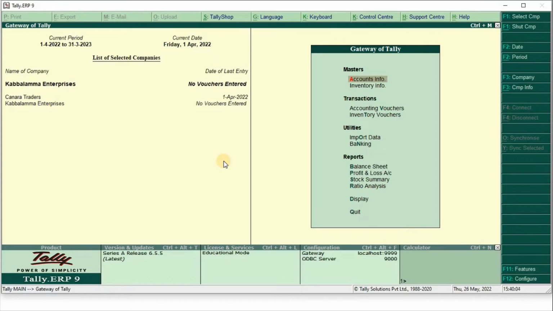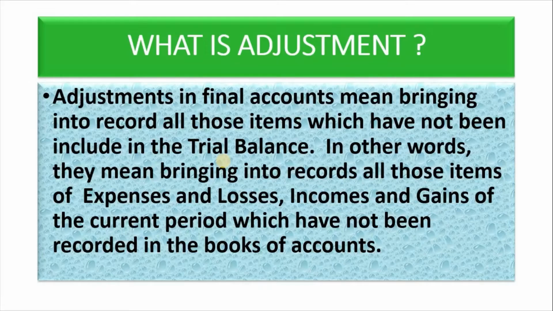So go for the notes. What is adjustment? Adjustment in final accounts means bringing into record all those items which have not been included in the trial balance. Friends, all the transactions which are not included in the trial balance we need to bring into the books of accounts.